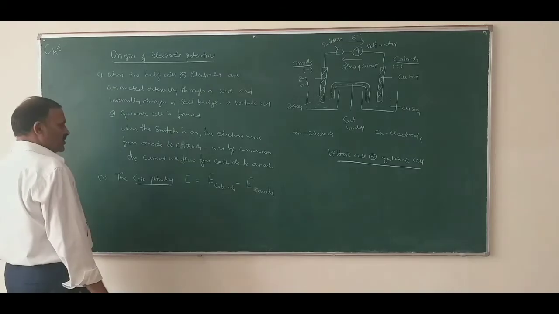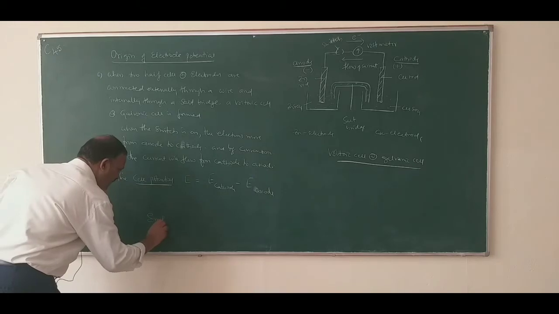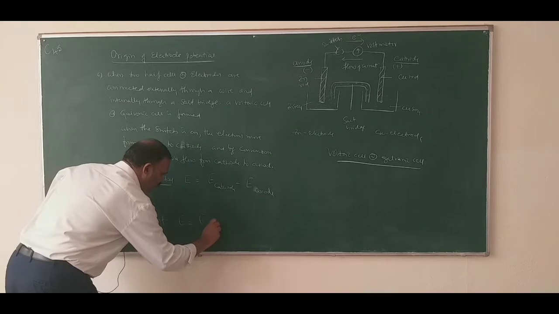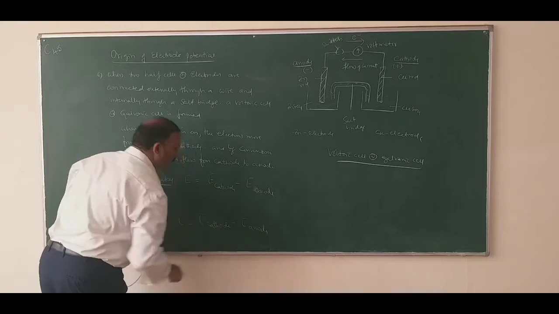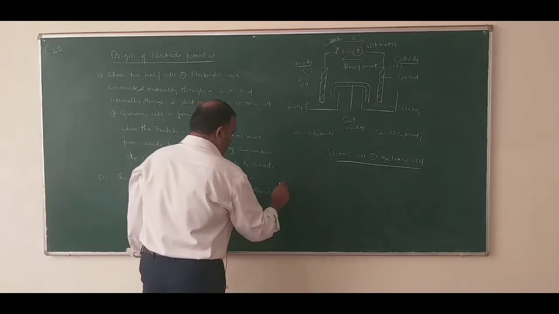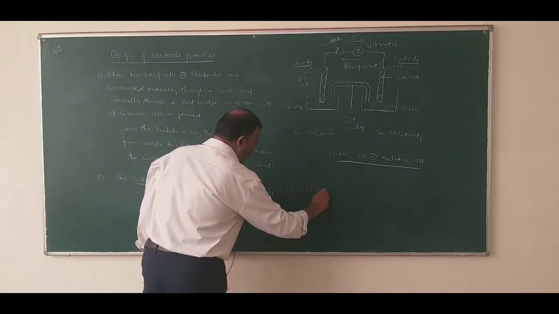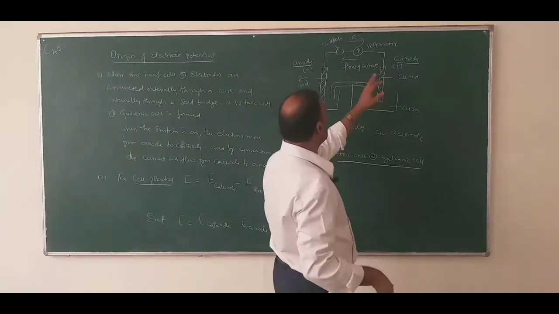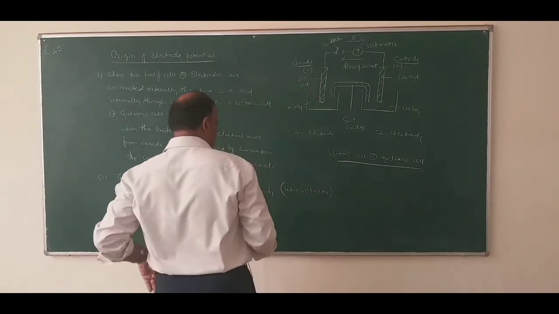So this cell potential is also called EMF. E is equal to E cathode minus E anode. This cell potential is measured using a voltmeter. The amount of current passing from anode to cathode, or flow of electrons, can be directly read from the voltmeter.